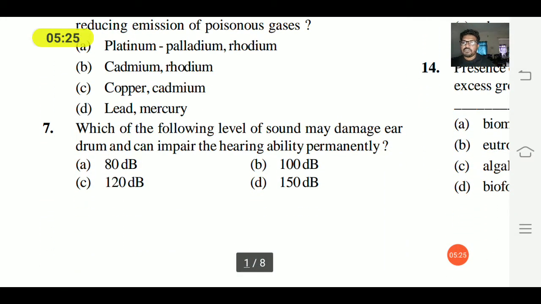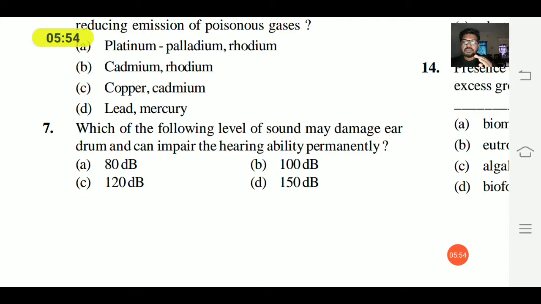Seventh question. Which of the following levels of sound may damage the eardrum and impair hearing ability permanently? Permanently, so we are going to lose the power of hearing.